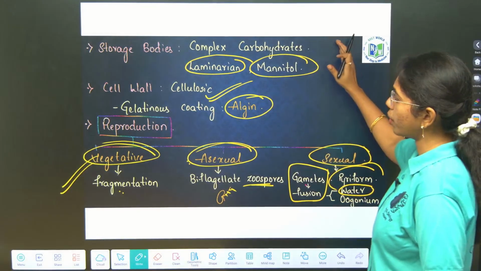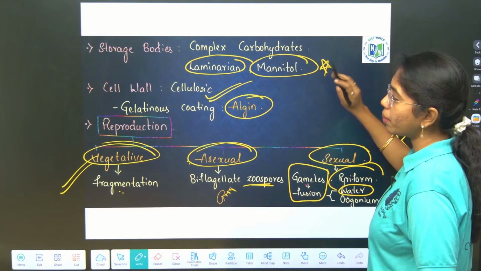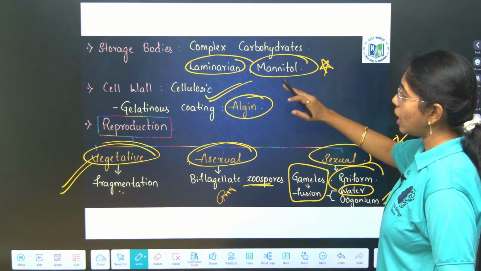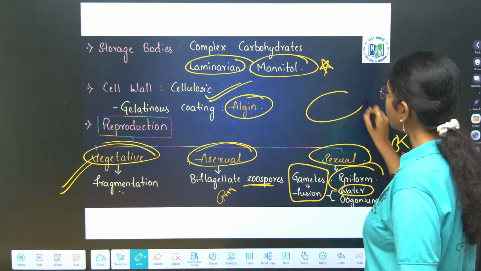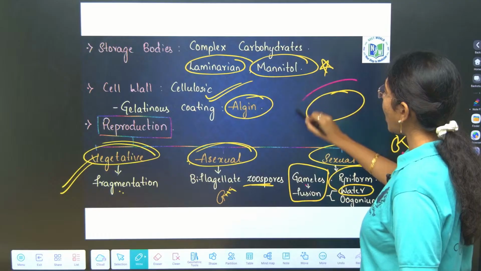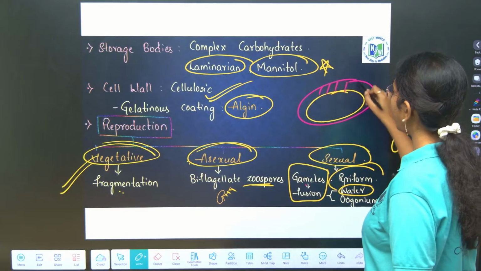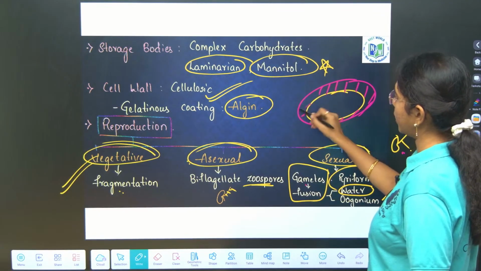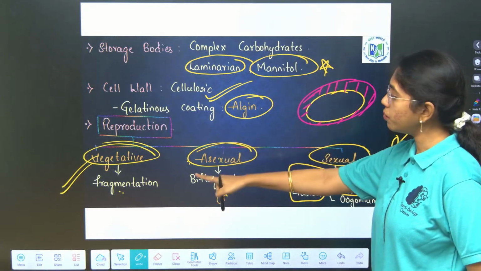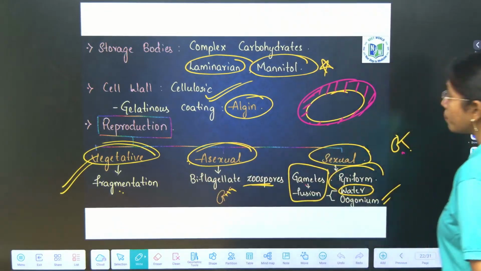This is about storage bodies. Important to remember, laminarin and mannitol. Cell wall is cellulosic. Above cellulosic cell wall, you have a hydrocolloid. Hydrocolloid is what? Algin in the brown algae. Okay. Reproduction, vegetative, asexual and sexual.